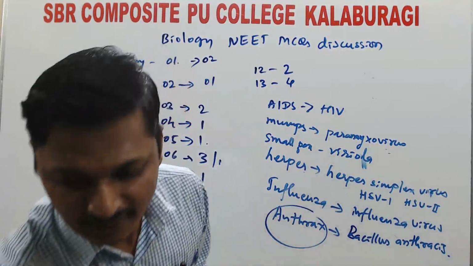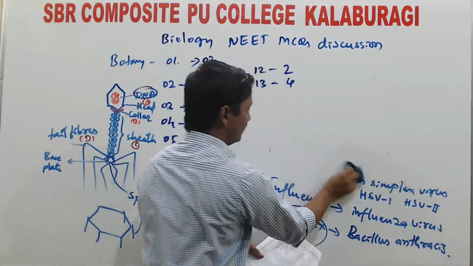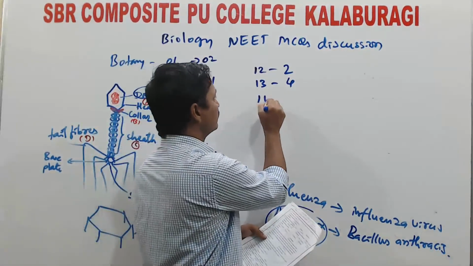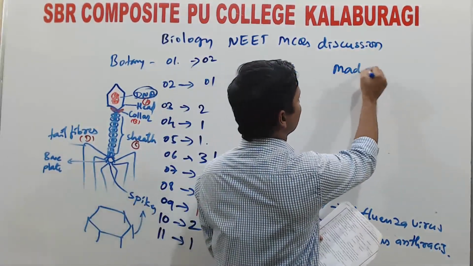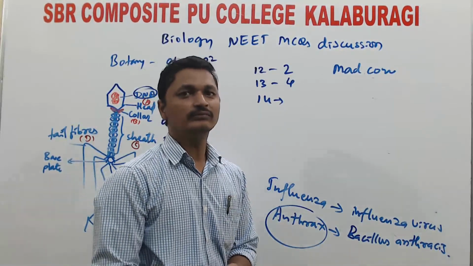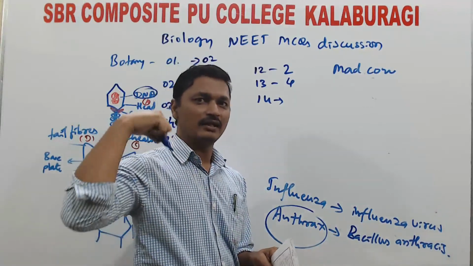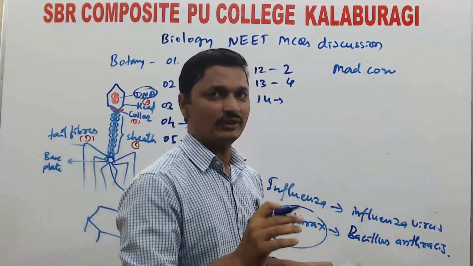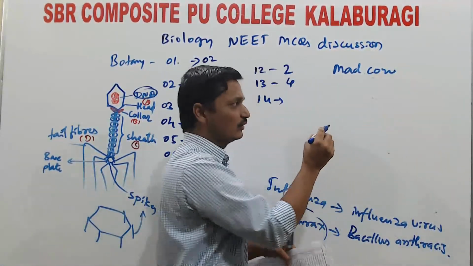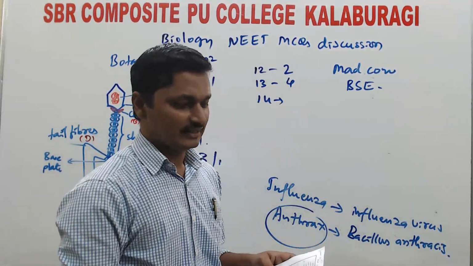Question number 14, they are asking about mad cow disease, also called BSE. This is a disease caused in cows. When one cow is infected by these prions, that cow contaminates other cows also through body fluids. So here the cow is mad; this is also called BSE disease.